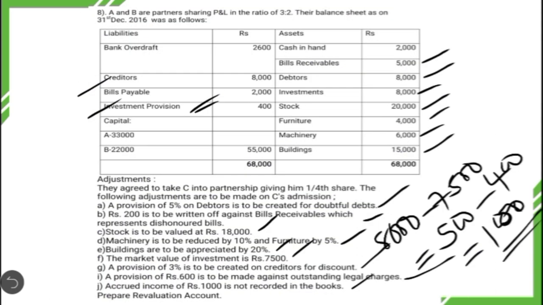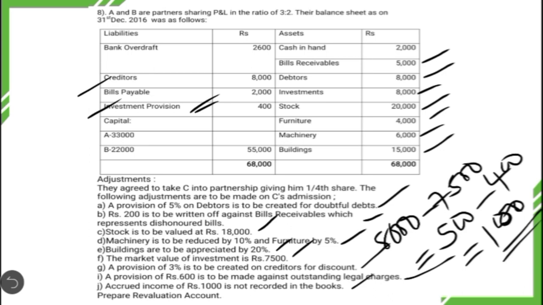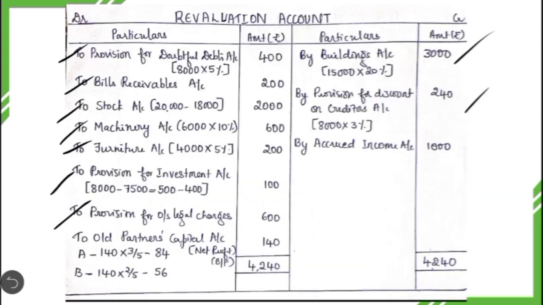Then the next one, we have to create 600 rupees as provision against outstanding legal charges. We are creating a provision against a liability, so it results in revaluation loss. It should be recorded on the debit side, 600 rupees. Then the next one, accrued income of rupees 1000 is not recorded in the books. You are bringing to record one more asset, which results in revaluation profit.